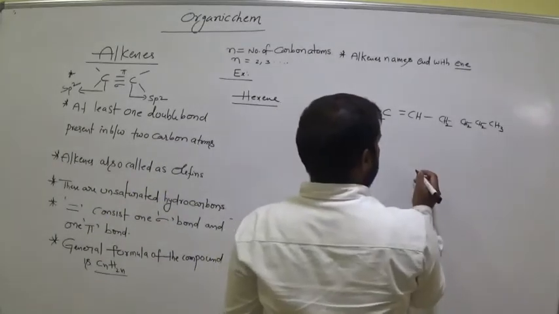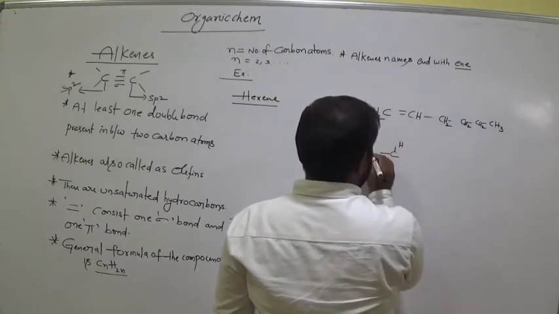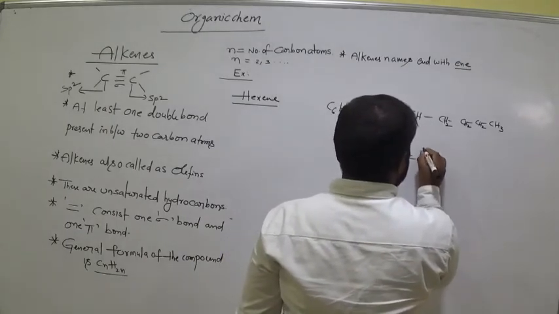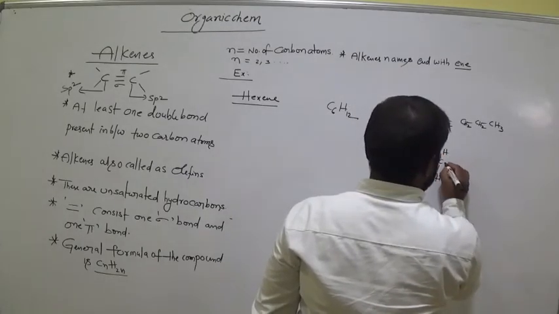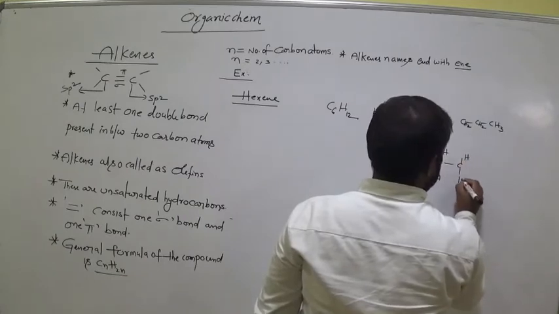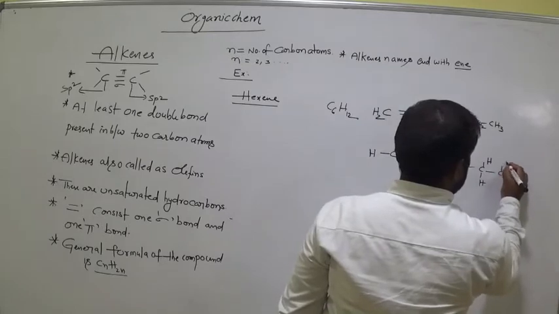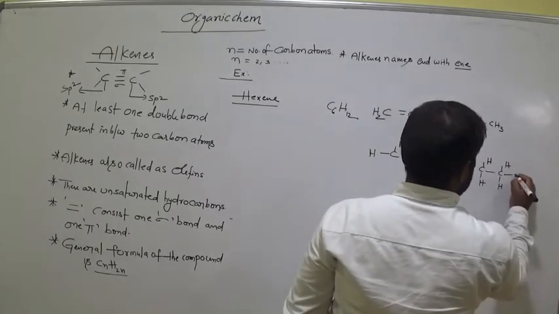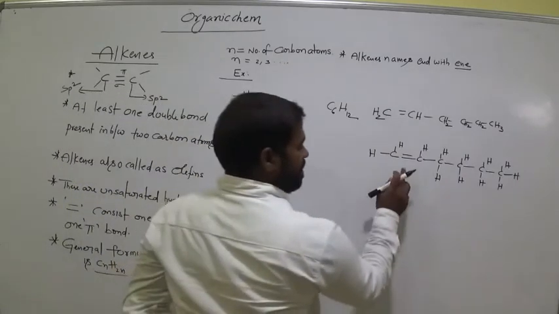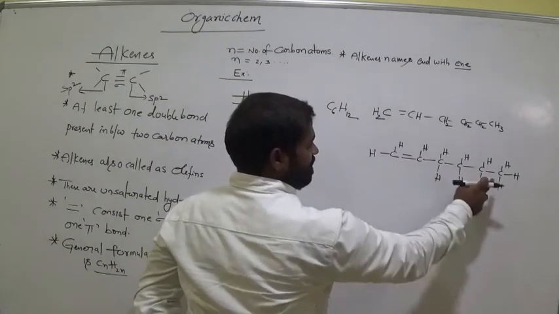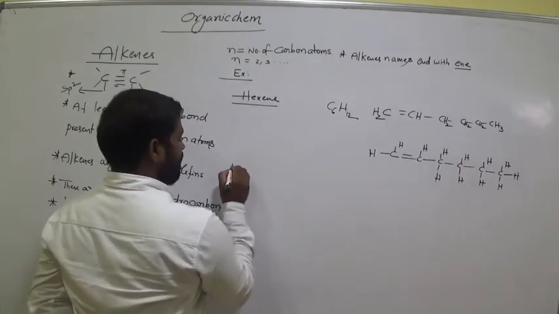So, the structural representation is CH double bond CH, bond CH, bond CH, bond CH, bond CH. Is it clear? That is the meaning. So now, sigma bond, pi bond. These are all sigma bonds. Single bonds are all sigma bonds. Next, go for heptane.